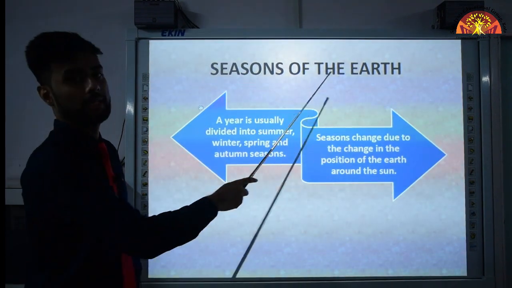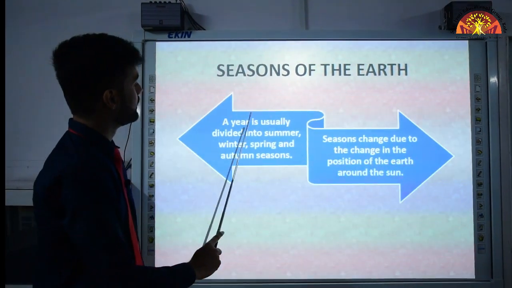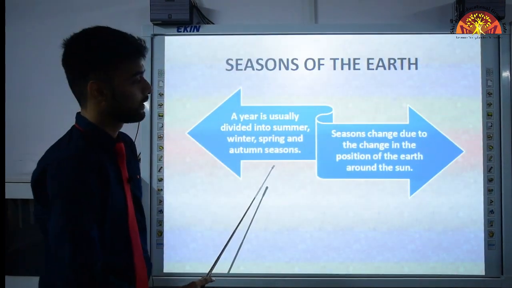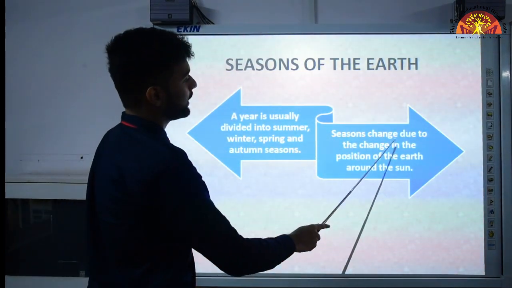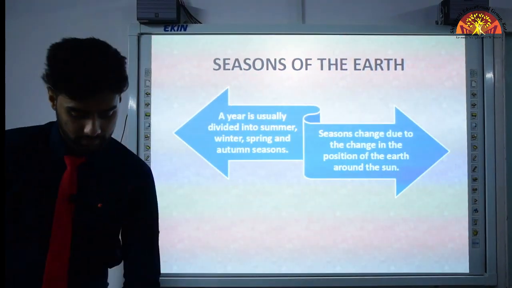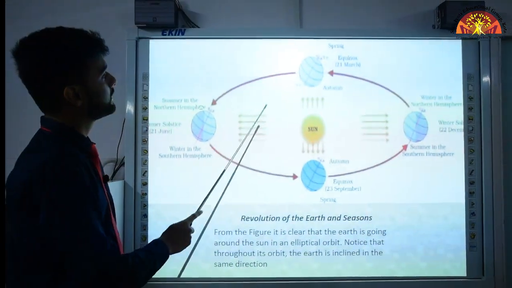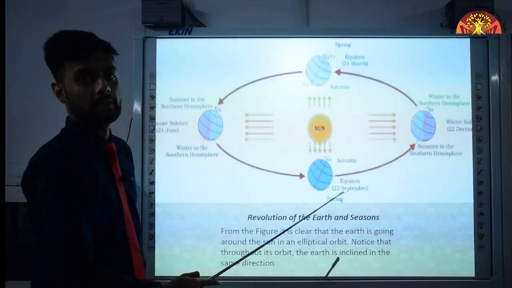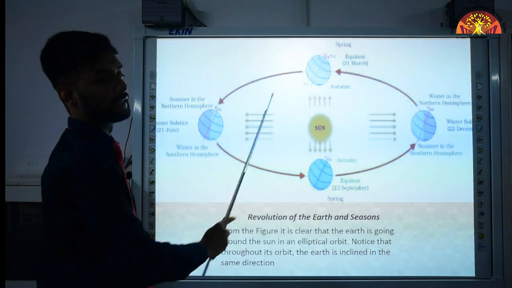Now, seasons of the earth. A year is usually divided into summer, winter, spring and autumn, as I have just told in that example. Seasons change due to the change in the position of the earth around the sun. Like we saw, why are the seasons changing? Because the position of the earth is changing around the sun. That is why seasons are continuously changing in a year.